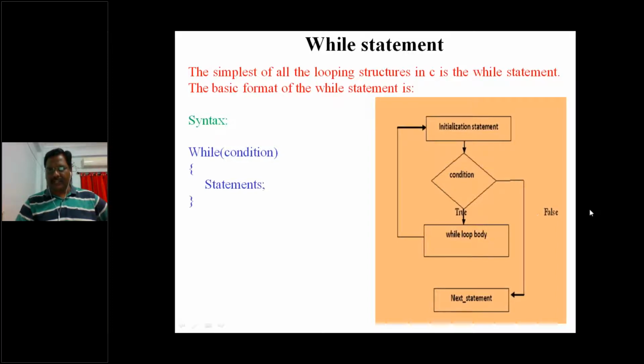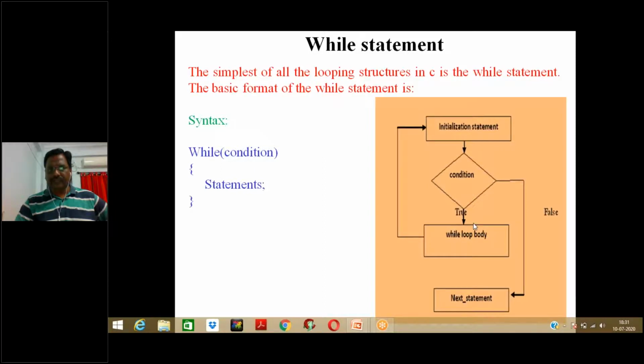Then if it is true, it will go on to execute the while body. Once the while body has been executed, it will check the condition once again, and execute the while body once again, until this repetitive execution ends. The set of statements keeps being executed repeatedly. It stops once the condition becomes false, and then the whole loop comes out. So that is how the execution process happens.